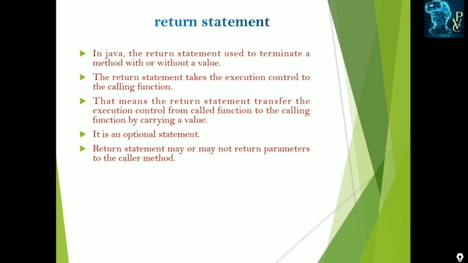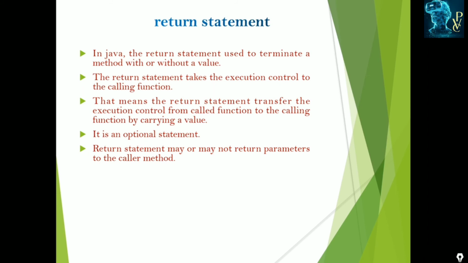That means the return statement transfers the execution control from the called function to the calling function, carrying a value. This is an optional statement; it can be specified or not. And a return statement may or may not return parameters to the caller method.